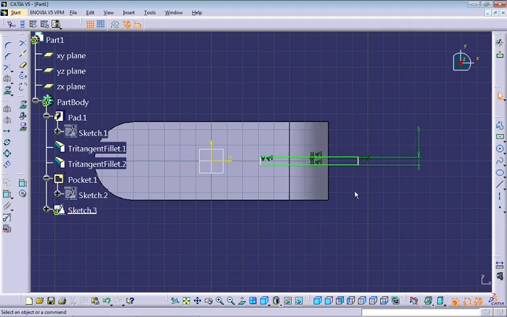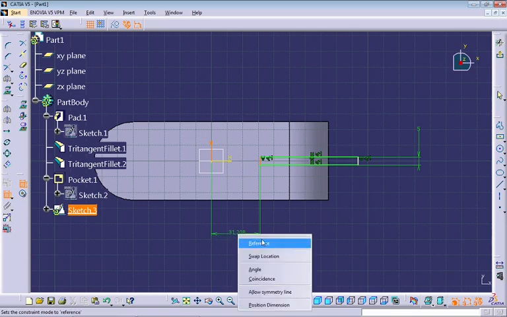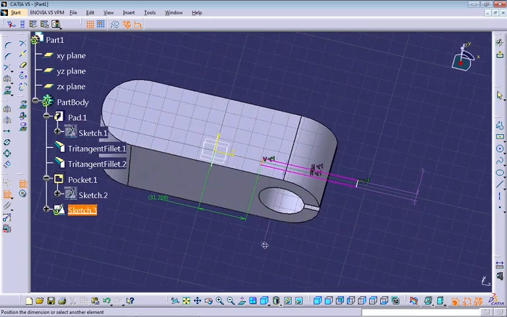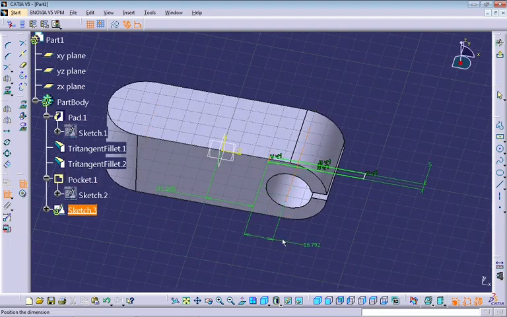To do that, I'm not going to simply create a dimension from the region or from the geometry. I want to teach you some new tricks. I'm going to create this dimension but set it as a reference. I could also use the center of this hole to create this dimension, but I'm going to set it as reference.